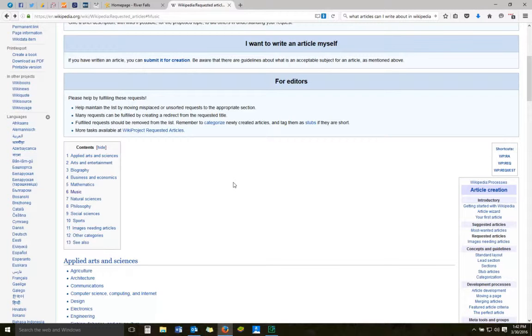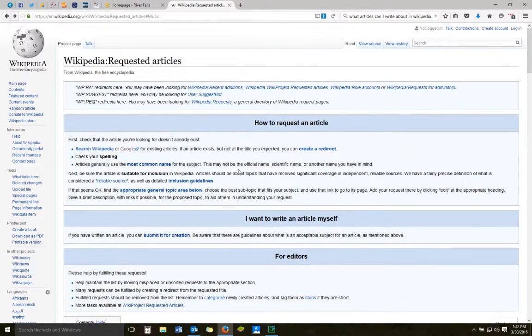So hopefully that's helpful. Good luck in picking a topic. This is often the hardest part of writing for Wikipedia, is simply coming up with something that you're interested in. But you might find, like I have, that once you start writing some Wikipedia articles, you find kind of a niche where there's a particular kind of article that you like to write about. I've written several in different categories and found that I have a niche now for educational documentaries and things like that. And so you might find a similar niche for yourself.